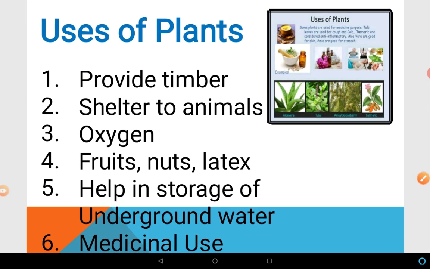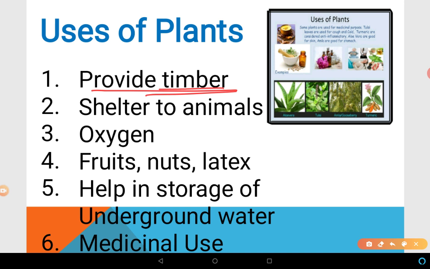Now we'll discuss the uses and importance of plants. It is very simple to know that plants and trees are very important in our life. You can take the experience, you can observe in your surroundings that vegetation and wildlife are valuable resources. So plants provide us with timber. We use timber in making buildings, windows, doors, tables, chairs, etc. So timber is very important. We can get timber from plants and trees.